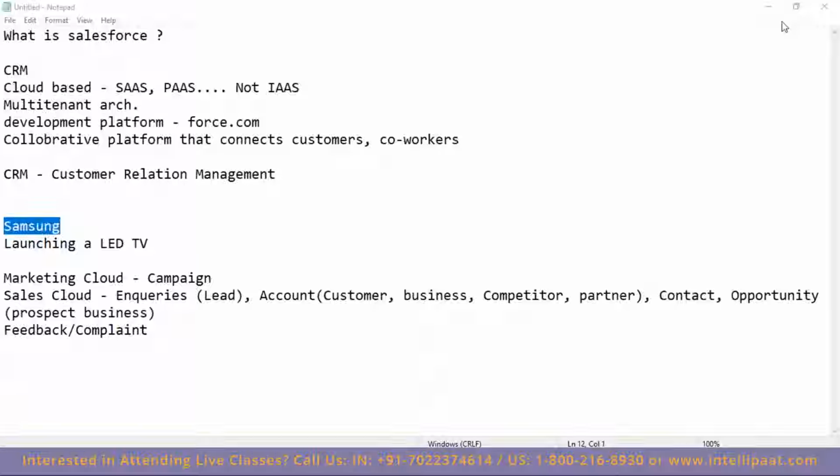Obviously, as you said, the status can be won the business, closed, and lost the business, closed. So that is what happens in an opportunity. Now, account is something where you have already converted that particular lead into the true dollar value. So now you're maintaining an account for that particular customer, and contact is someone who works for that account.